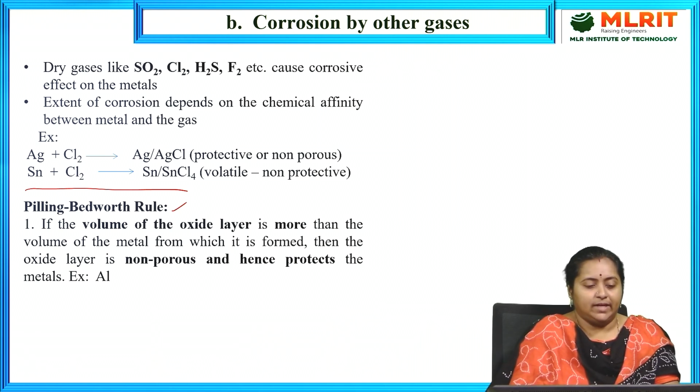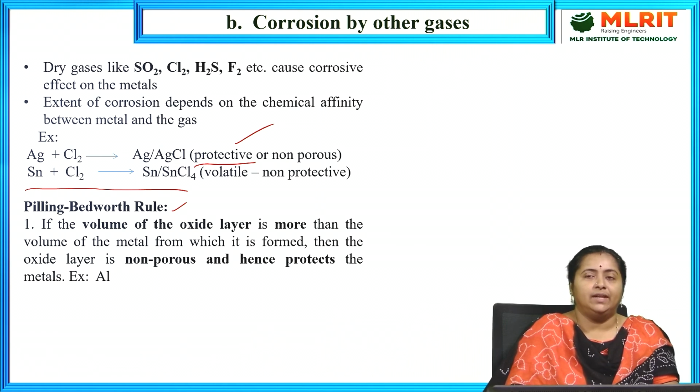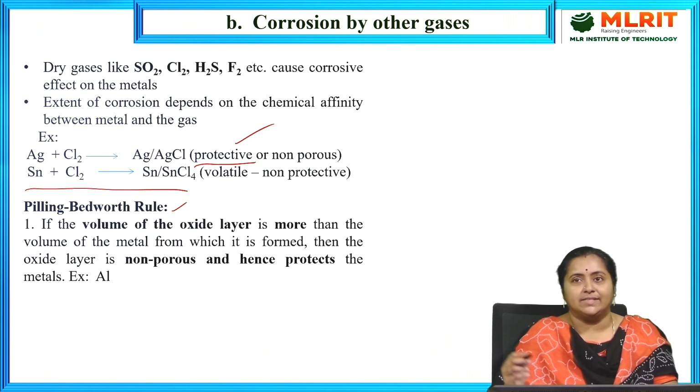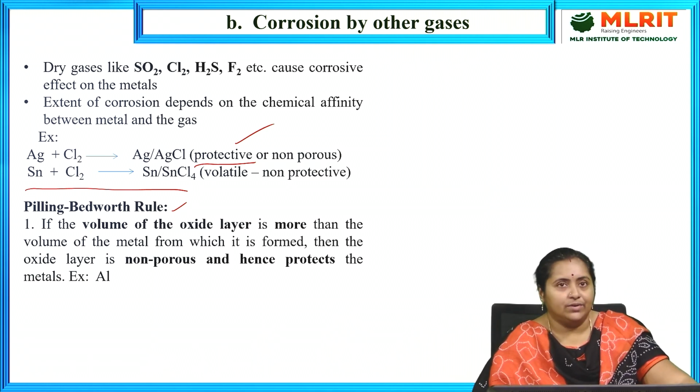If the produced metal oxide layer volume is greater than the volume of the actual metal from which it was produced, then we will get greater than 1 as the answer for the specific volume ratio. Then the produced metal oxide layer will act as a protective film. In the other case, if the volume of the oxide layer produced is less than the volume of the actual metal, then we will get a non-protective film. In that case, we will get less than 1 as the answer for the ratio.